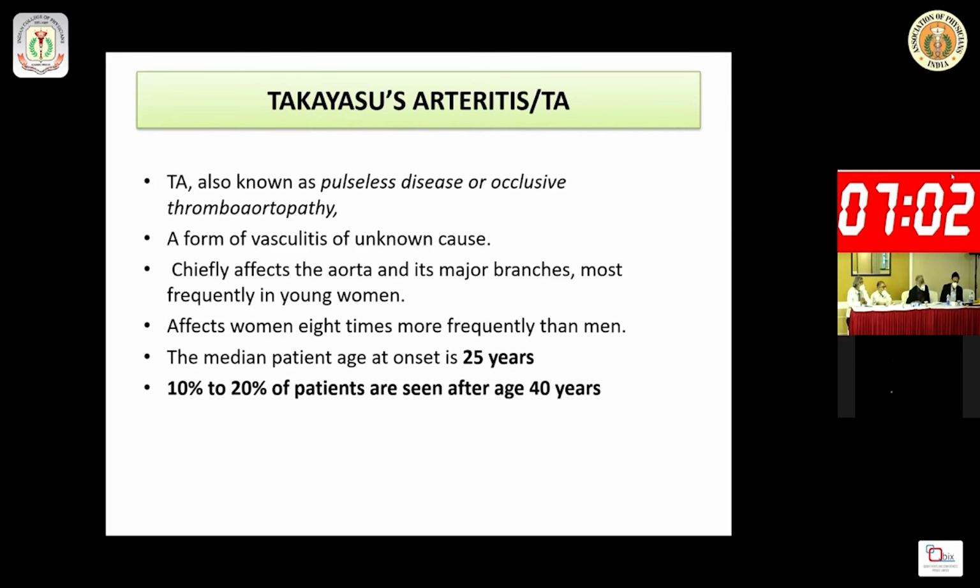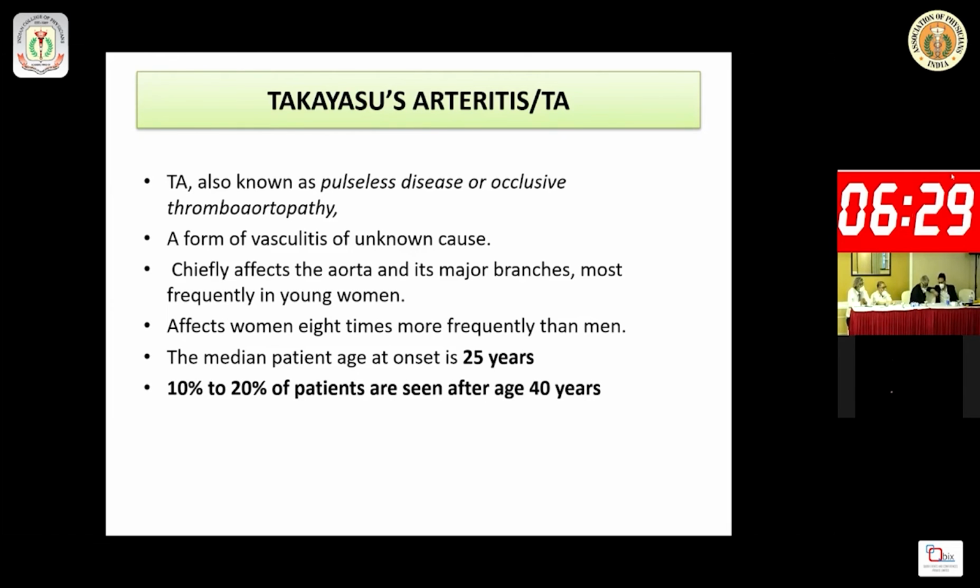It may be a case of Takayasu arteritis, but Takayasu arteritis is a vasculitis that commonly affects the aorta and major branches, and it is frequently common in young women, affecting women 8 times more frequently than men, and the median patient age is 25, but our patient is 45 years. But 10 to 20% of patients of Takayasu arteritis are seen after 40 years. So there may be a chance to develop Takayasu arteritis.